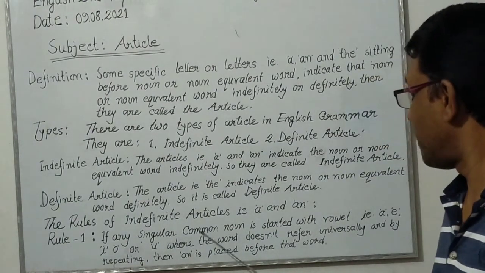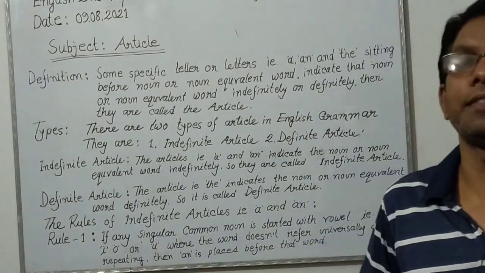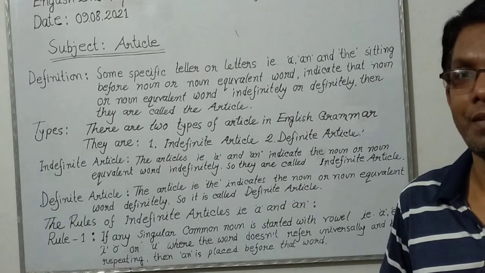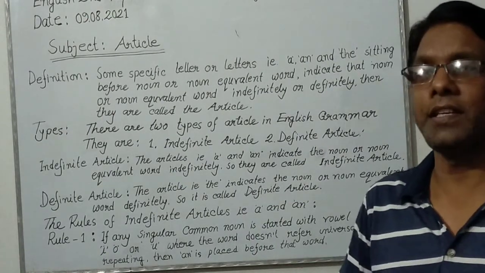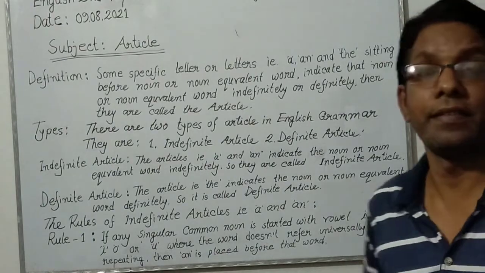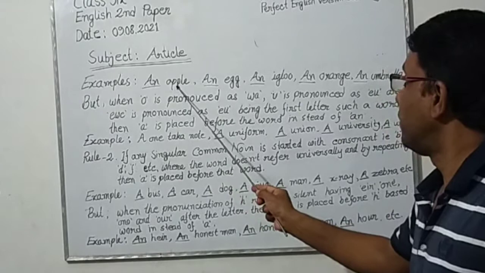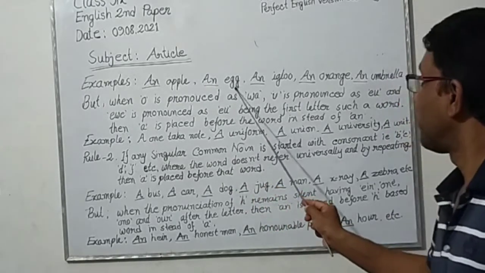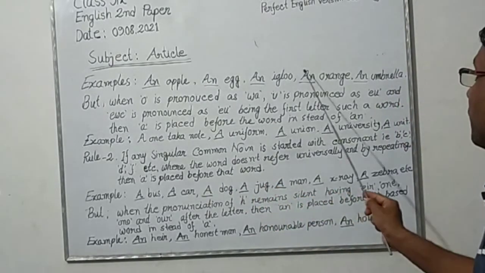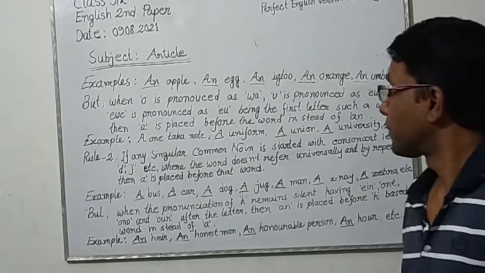This word must be cited for the first time, and if it is repeated, then an won't be used here. Example: an apple, an egg, an igloo, an orange, an umbrella.